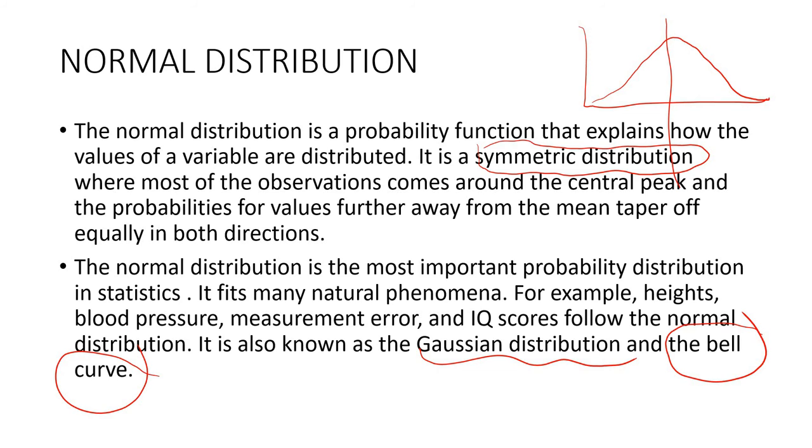So three names are there: normal distribution, or Gaussian distribution, or bell curve. This is the shape of a bell. That's why we are calling it bell curve. The important point here you need to understand is only one point. It is symmetric about the mean. So this portion must be symmetric to the other side. So both these two sides, this is the mean, these two sides should be symmetric.